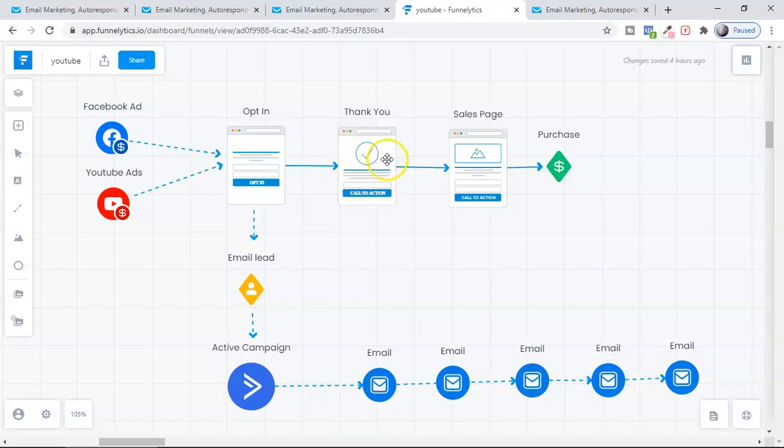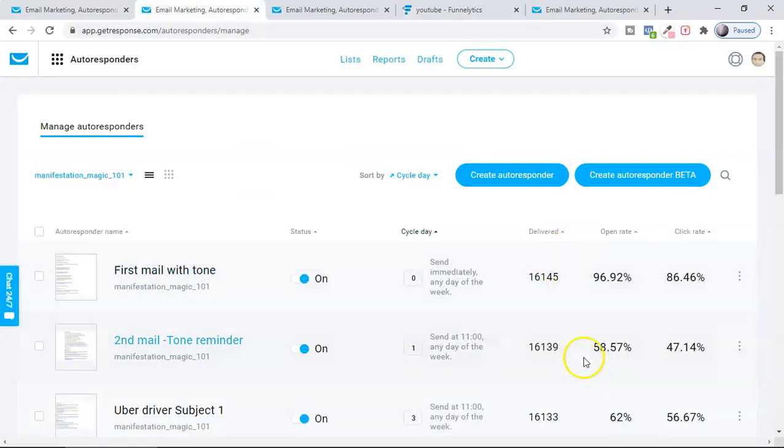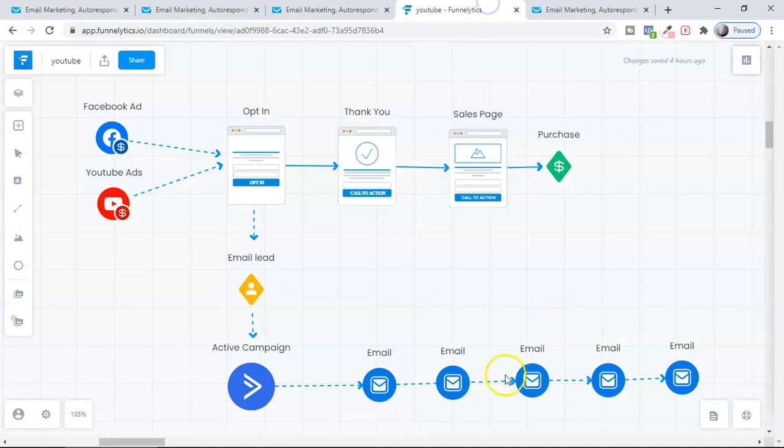From the thank you page, you can also create a one-time offer. If you have a sales funnel, it goes to a one-time offer, a second-time offer. Here they go to the sales page. If they buy, if they purchase, you make a commission. If they don't purchase, I have their email, and then I send the email sequence. That's what I was talking about here, all of this email sequence. That's how I build a relationship with them, and I keep promoting the same offer or many other offers, providing value and building relationship.